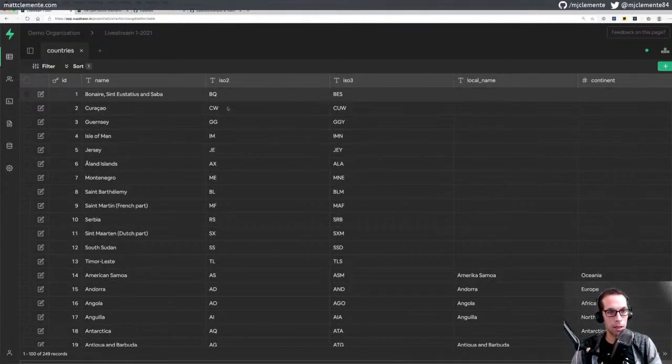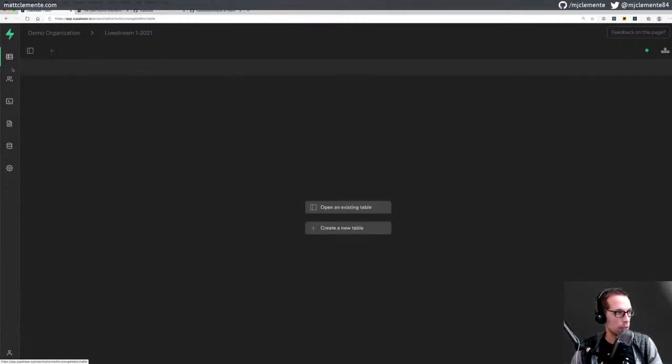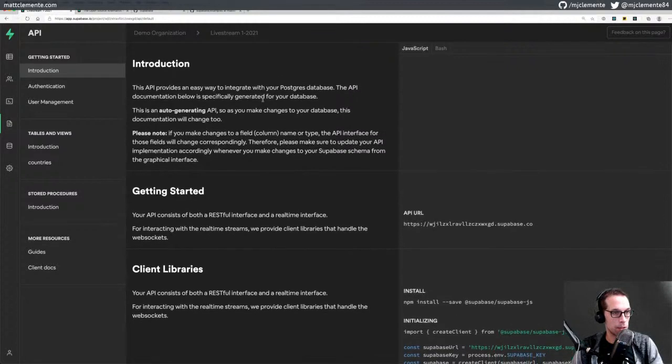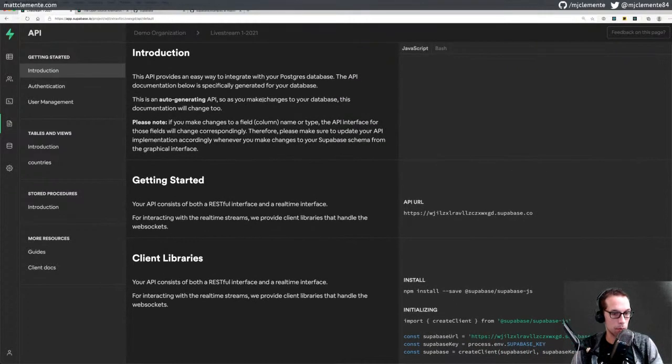Now, what I'm wondering is, okay, we've generated this countries table. They said that they would generate APIs based on this. So I'm going to see what the API section says. So it's building docs. All right. This API provides an easy way to integrate with your Postgres database. The API documentation below is specifically generated for your database. It's auto-generating. Super cool.